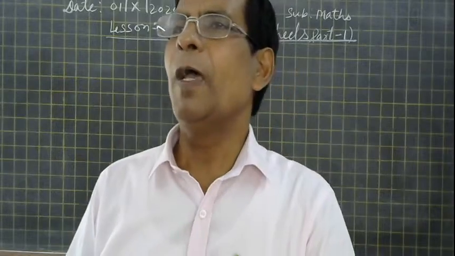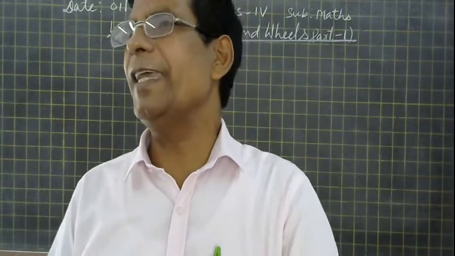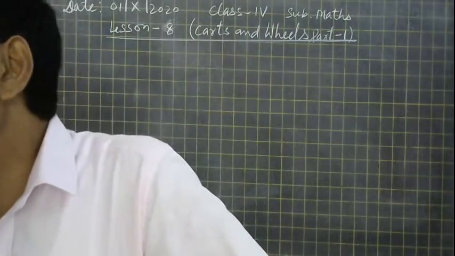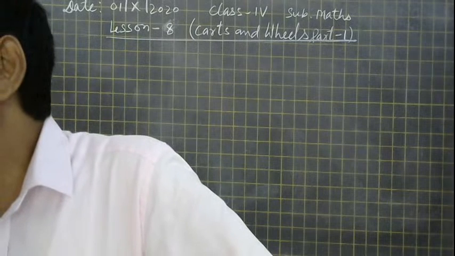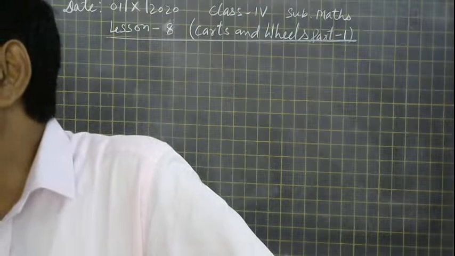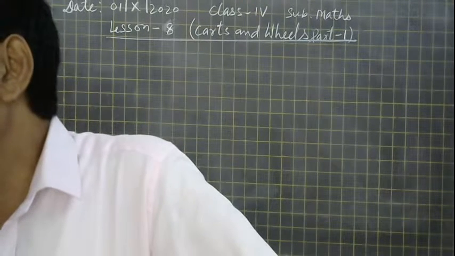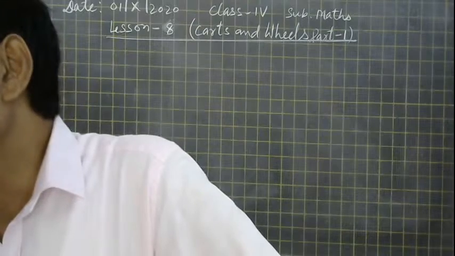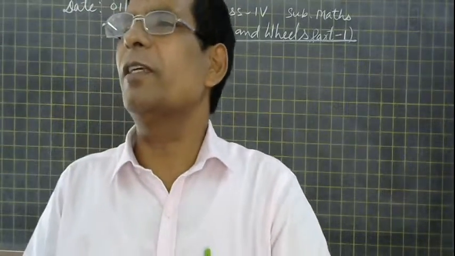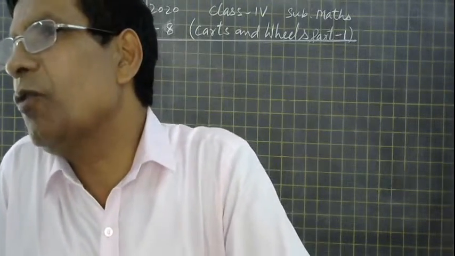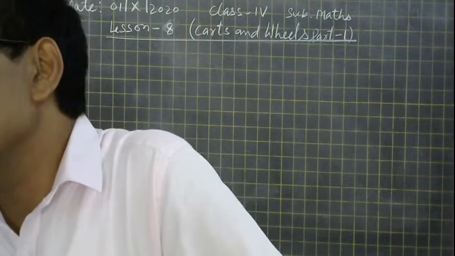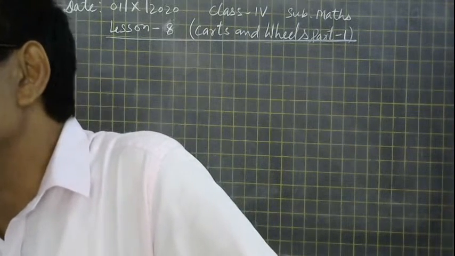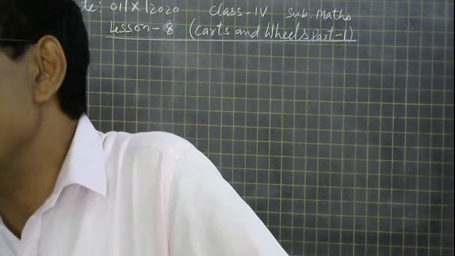This is the confusion, we can say. Okay, I will tell you. Bangle is there, very good. Coin is there, very good. Tire is there, very good. Wheels are there, very good. Apple is not circular. You can't say that it is a complete circle. So, so many answers we have there.